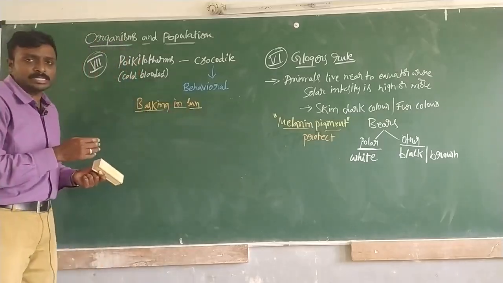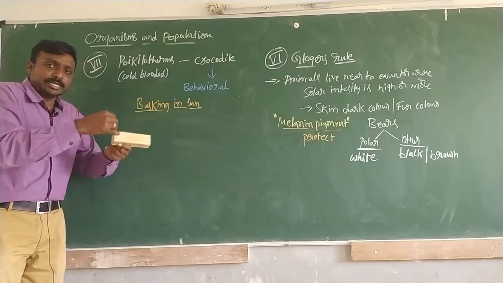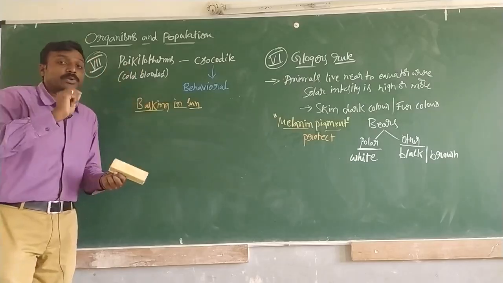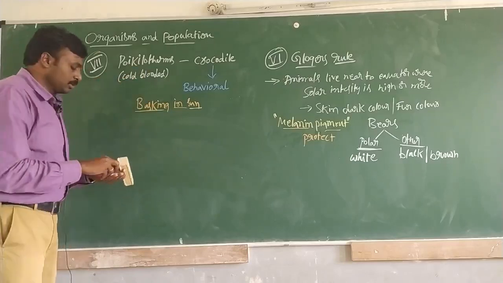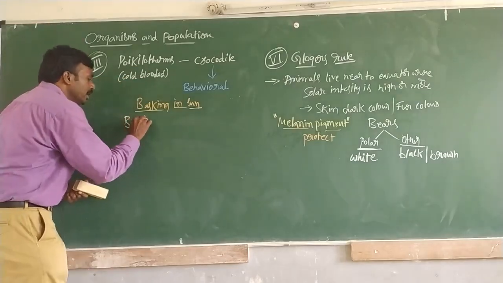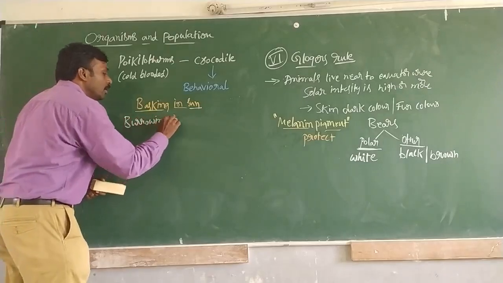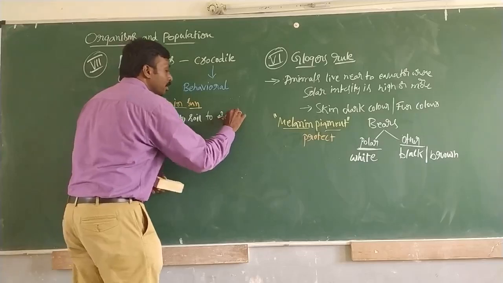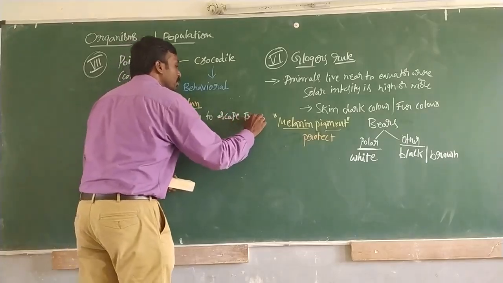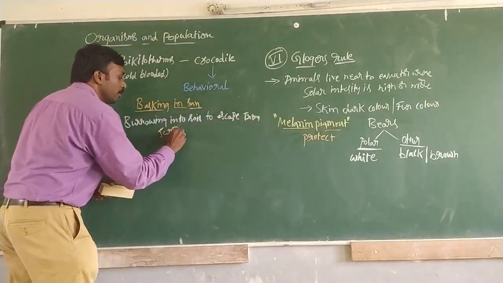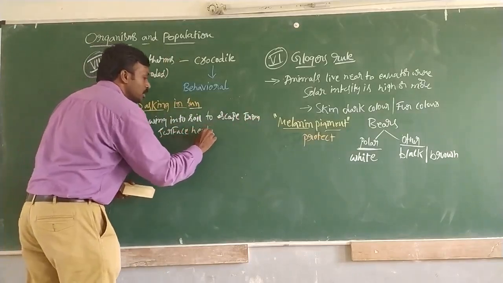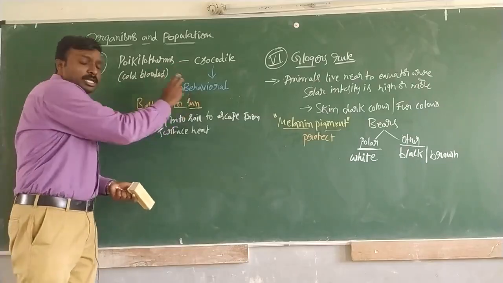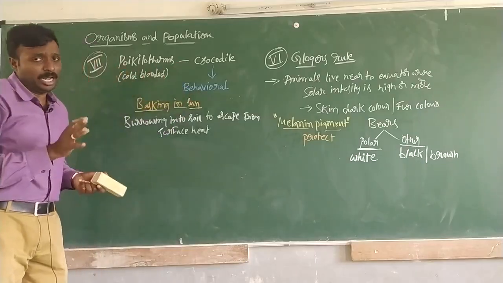So what is basking in sun? Crocodiles dig the soil and pour that soil onto their body surface, burrowing into the soil to escape from the surface heat. So this is what basking in sun performed by the crocodile, and it is a best example of behavioral adaptation.